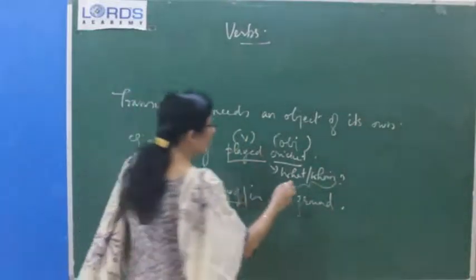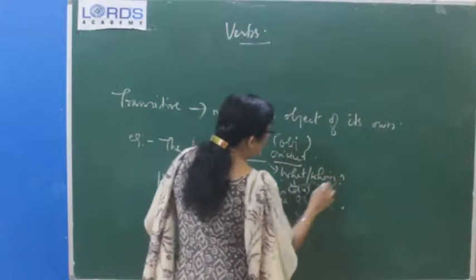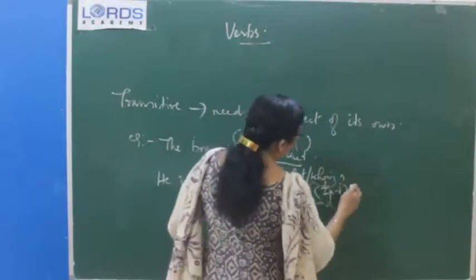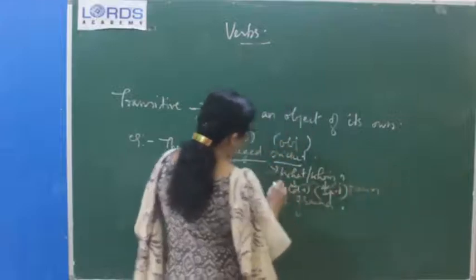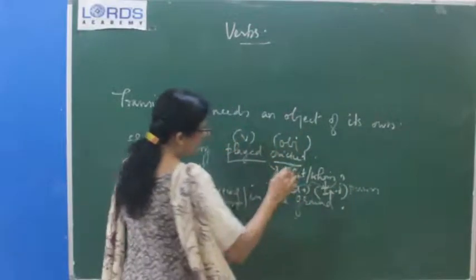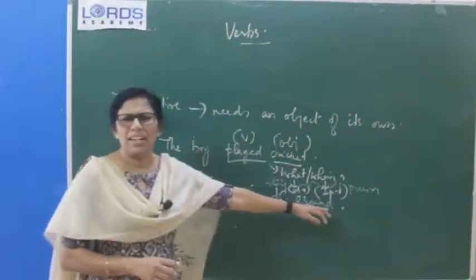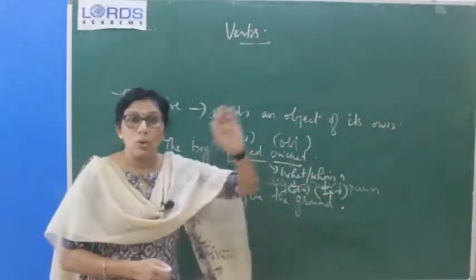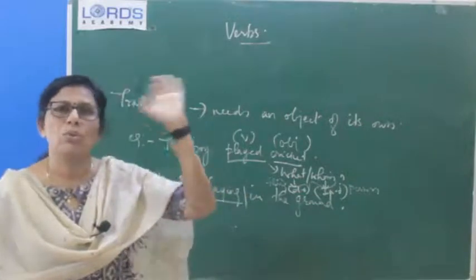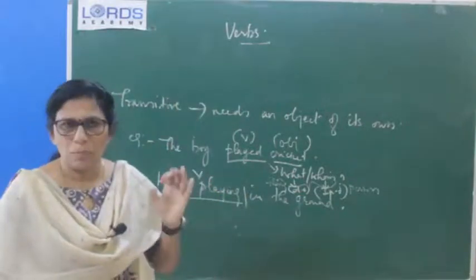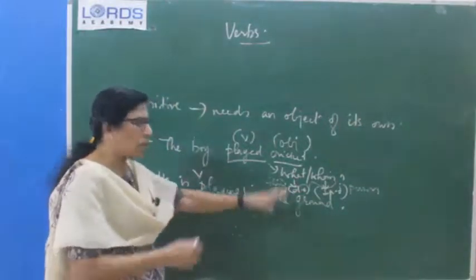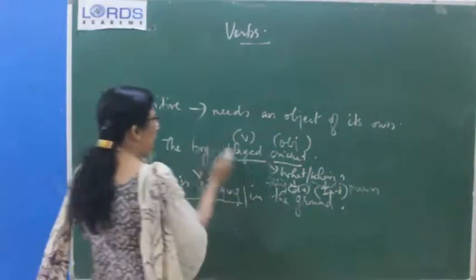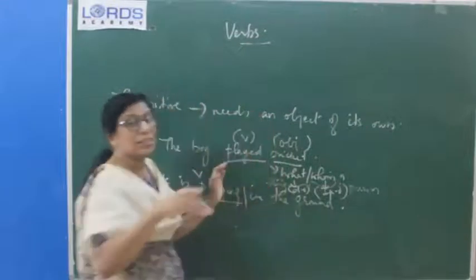Understood? When you ask what, you will get the direct object. When you ask whom, you will get the indirect object. An indirect object normally will be a person, and a direct object will be a thing. We have done all these things in detail in the previous class, so I am not going deep into it. For those who have doubts, you can go through the videos which are there, because we have a lot to complete in this lesson. Understood? So, a transitive verb has an object of its own.